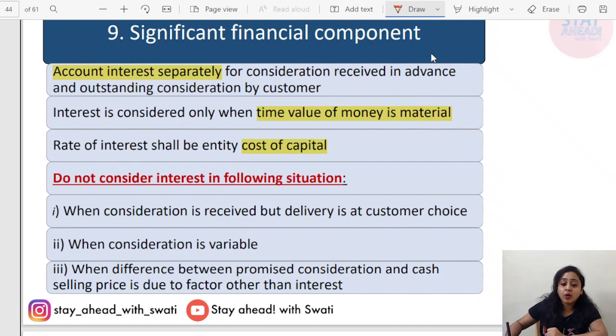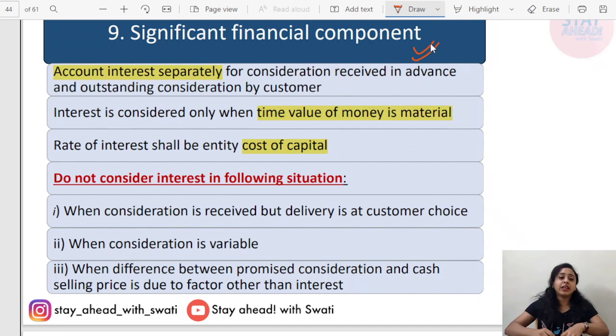Significant financial component, I've told you before also. For example, you are paying 10 lakh rupees, and if you have taken a loan, then due to EMIs and the interest portion, you will have to pay 15 lakh rupees for the same car. This extra 5 lakh rupees is your financial component, that is interest. It should be recorded as interest. Account for interest separately for consideration received in advance and outstanding consideration by the customer. If you have received something extra, or the customer is paying later, there is an additional time value of money included in it.